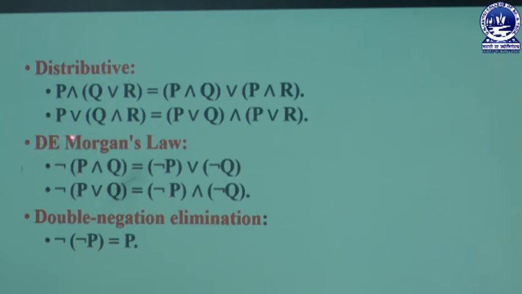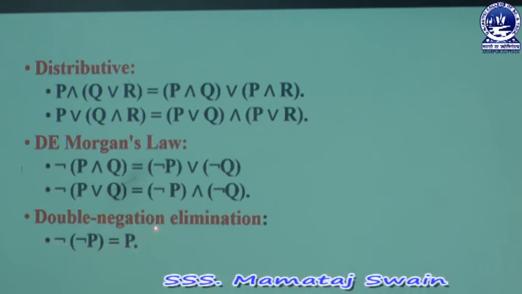Now look at De Morgan's law. De Morgan's law is that negation of P and Q is equal to negation of P or negation of Q. Similarly, negation of P or Q is equal to negation of P and negation of Q. That is De Morgan's law. Then next one is the double negation elimination. That means first we take negation of P. After that we can take the negation operator once again, which is equal to P. That is the double negation elimination.